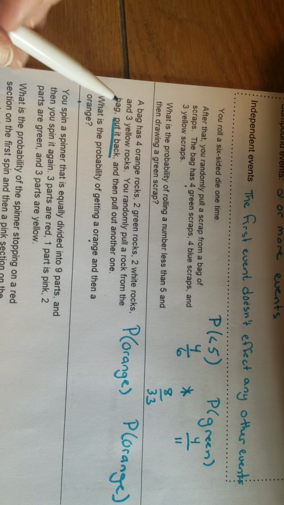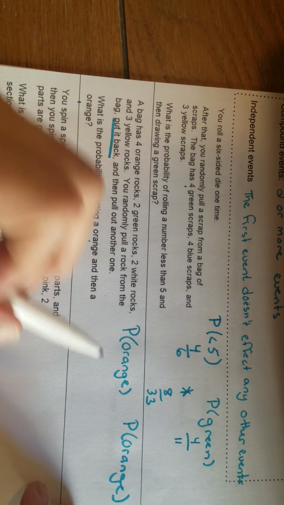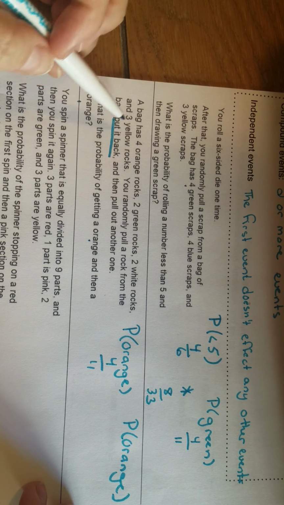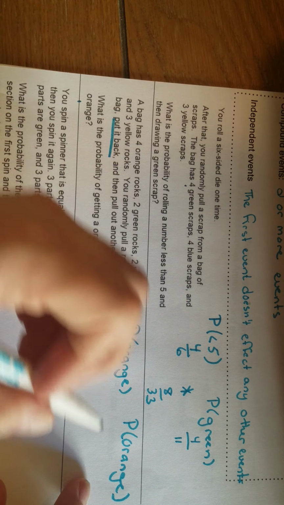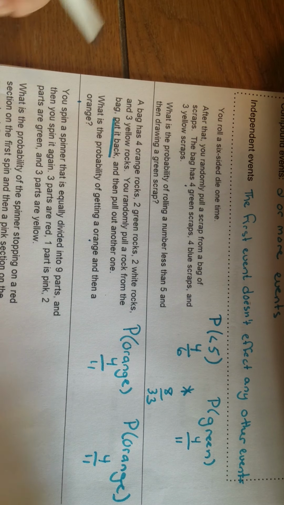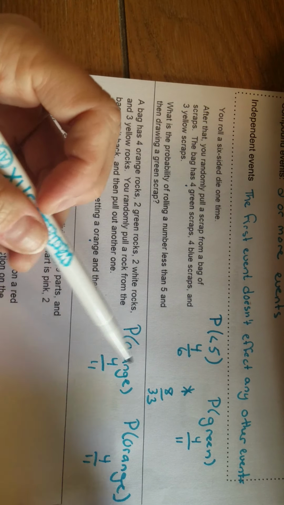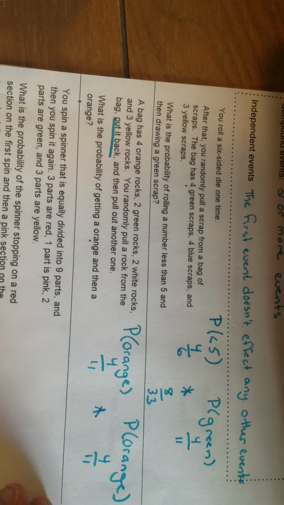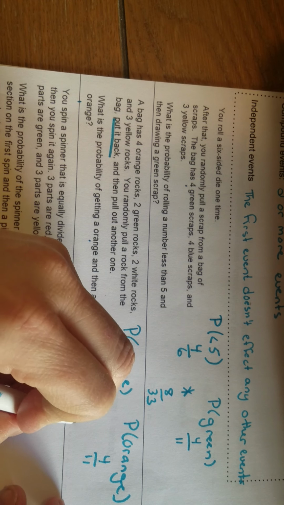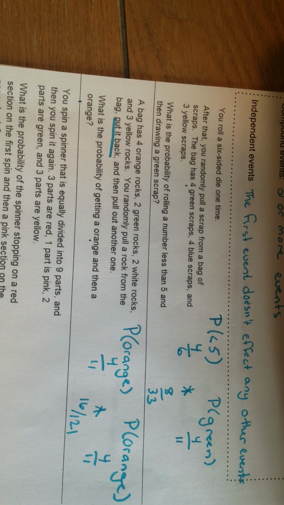Okay, so orange, 4 orange rocks, and there are 11 rocks total when I add up all of the colors. Well, that was easy enough. It's going to be the same thing for the second one. And again, in order to find the chance of both things happening, I'm just going to multiply the probabilities together, which is 16 over 121.